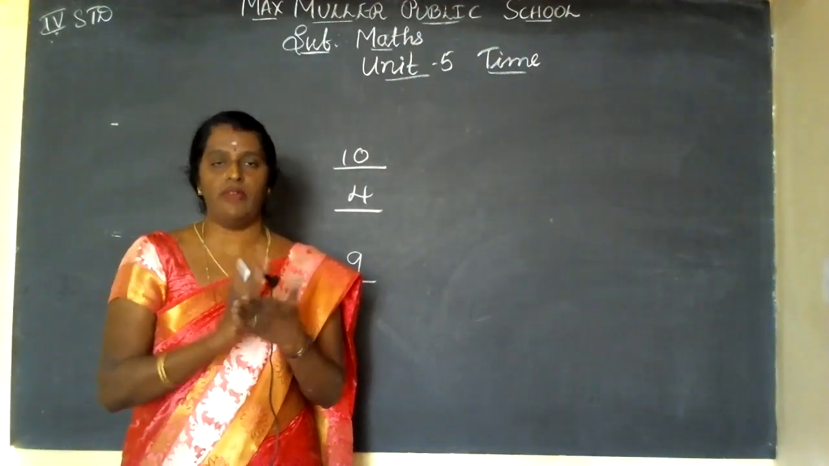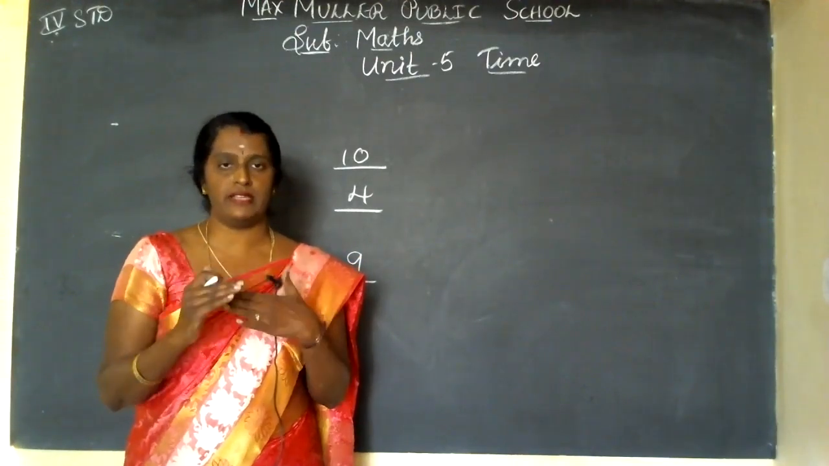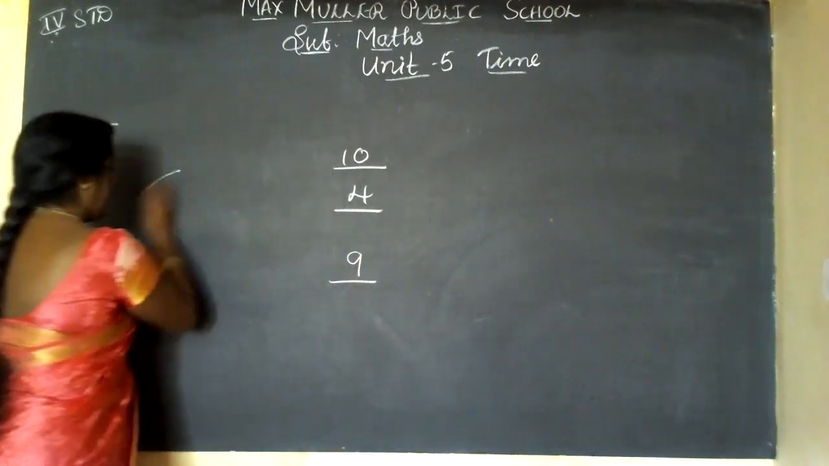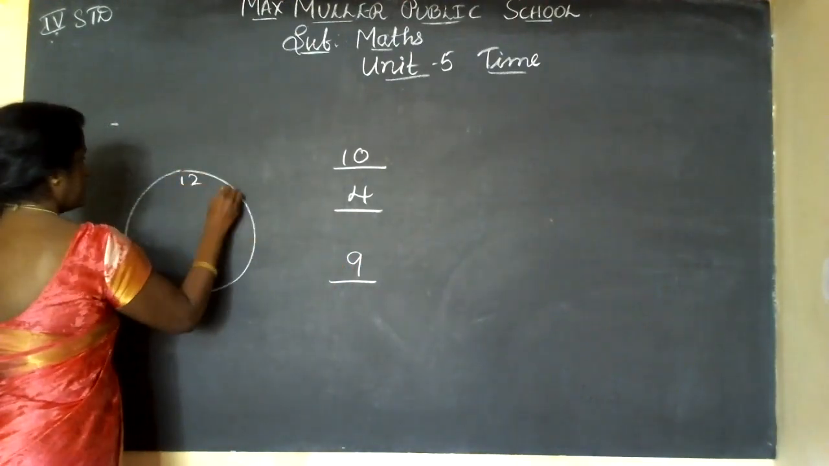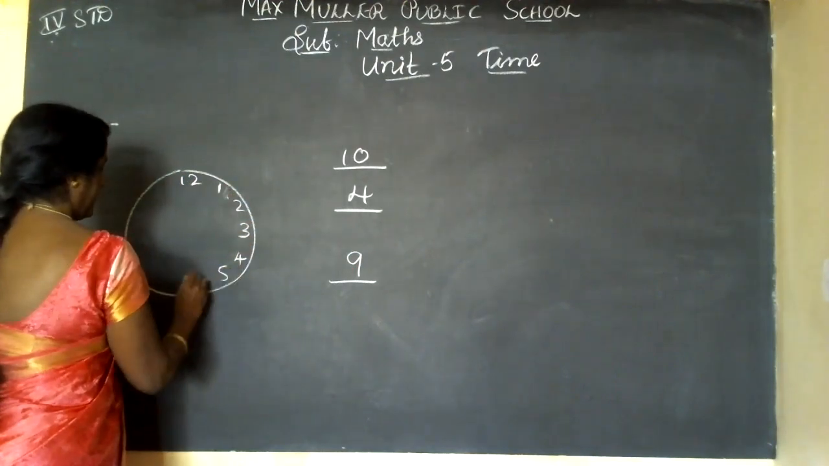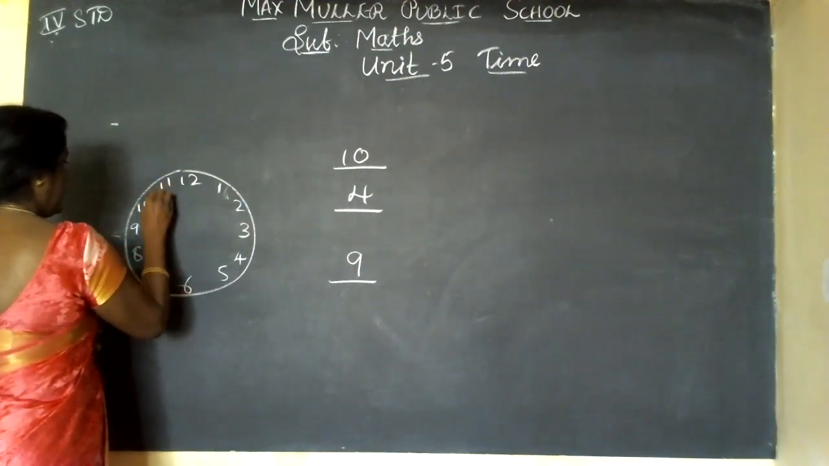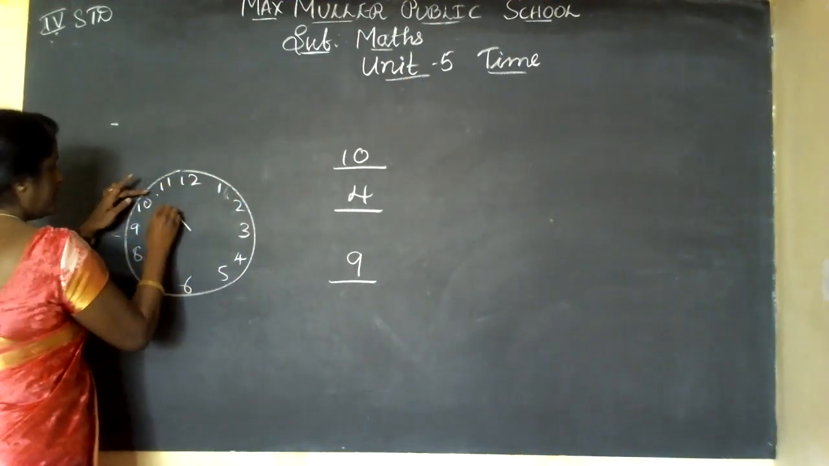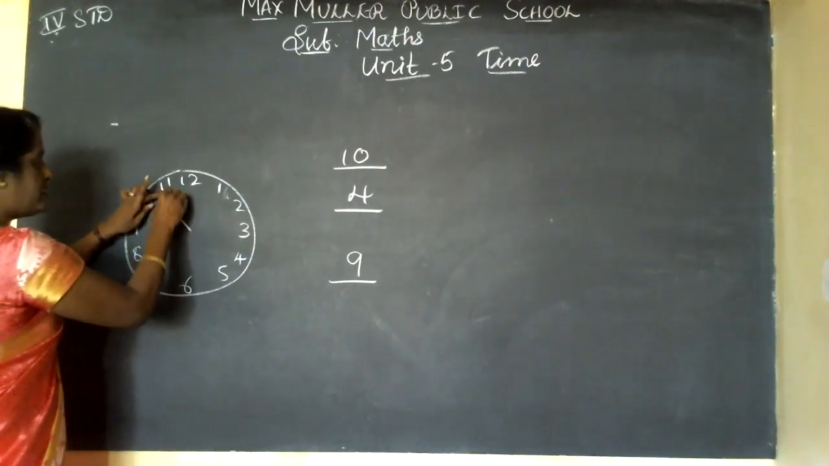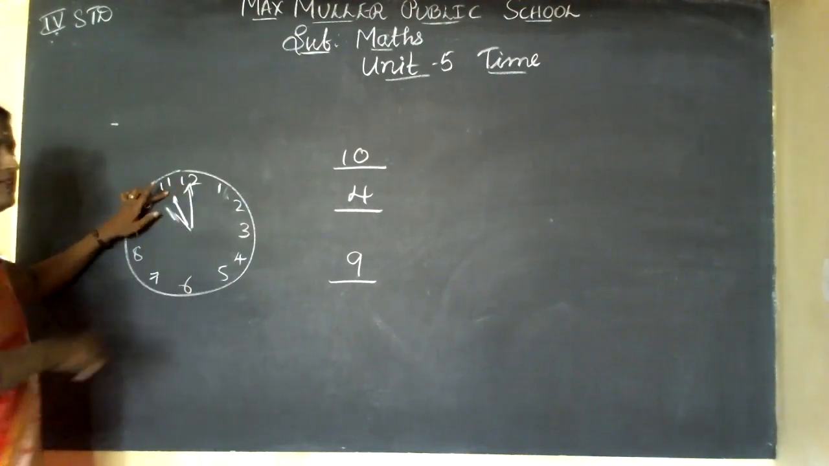Wherever the hour hand is, between 10 and 11, or between 11 and 12, take the number it has passed. See, if it is in the middle of 10 and 11, it is 10 o'clock only. After the small needle reaches 11 and the big needle comes near 12, it starts 11 o'clock.